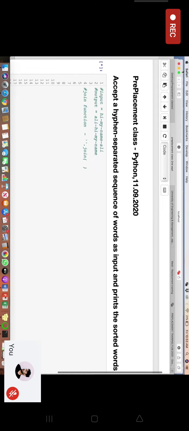Alright, so we're done with the MCQ for today. Now what we will be doing is a few programs. So the first program that I have selected is using the split and the join function. Now can someone tell me what this join function is? What does this join function do?